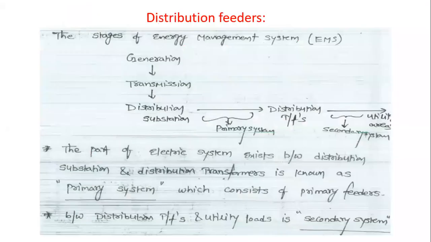First of all, generally the power system or the energy management system is divided into three parts: generation, transmission and distribution.